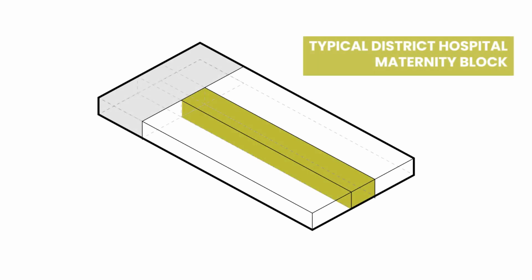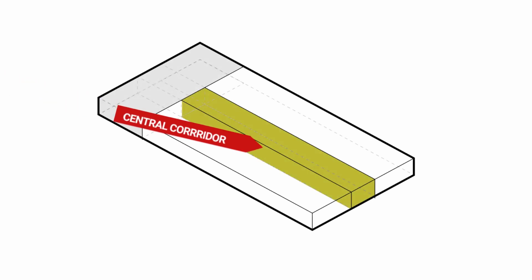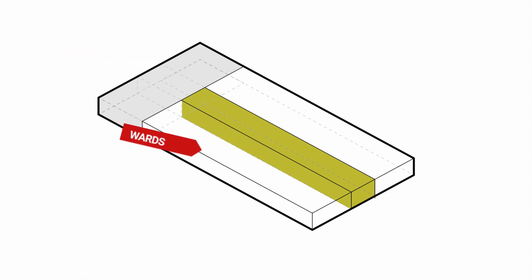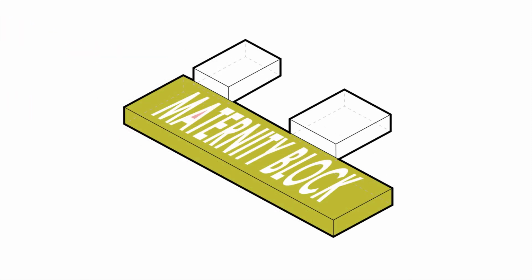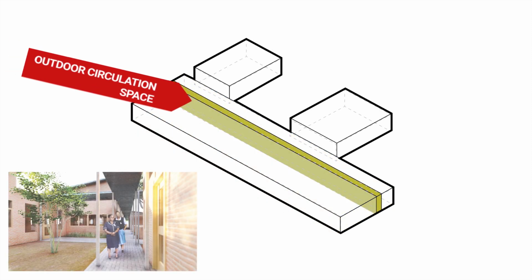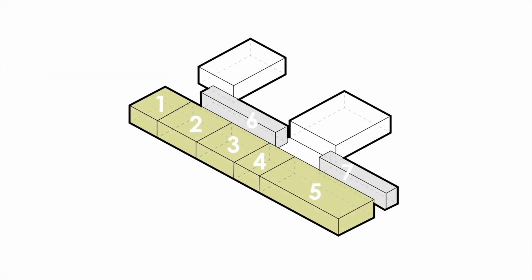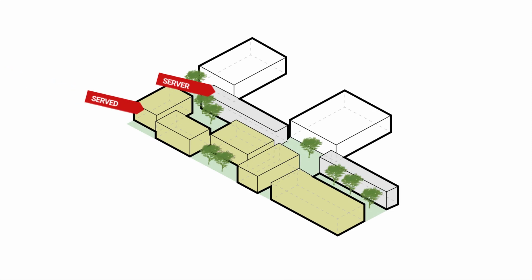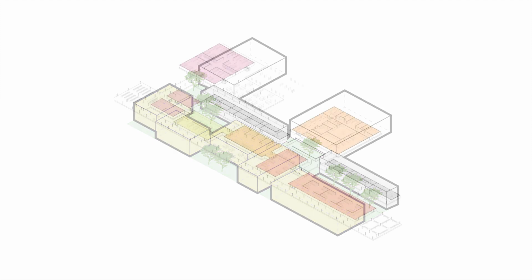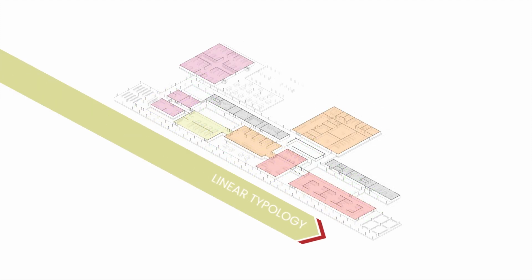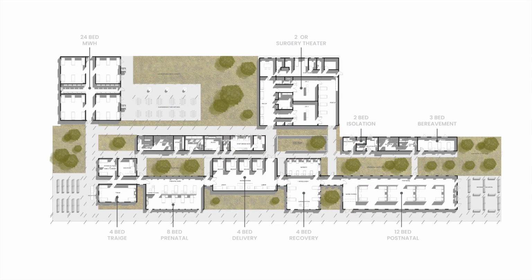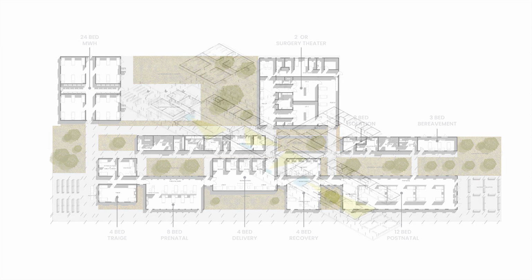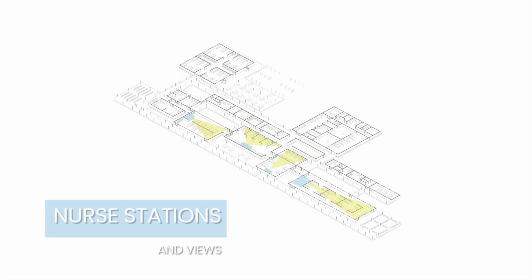A typical district hospital maternity block has a central corridor that is dark and poorly ventilated, with support spaces at the end and wards on either side of the corridor. My design proposal scheme, however, creates an outdoor circulation space to avoid a double-loaded corridor, separated serve and served spaces, and push and pulled wards in order to create moments for outdoor space. This is a linear typology in which the program sits in the order of prenatal, delivery, to postnatal. Highlighted in blue are all the nurses' stations in each ward, ensuring patients are seen from a nurse's perspective.